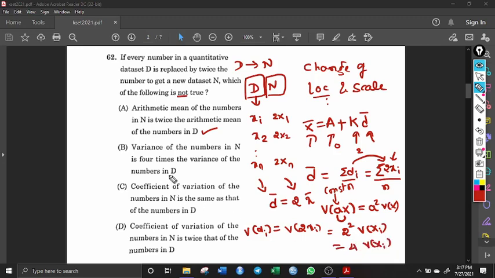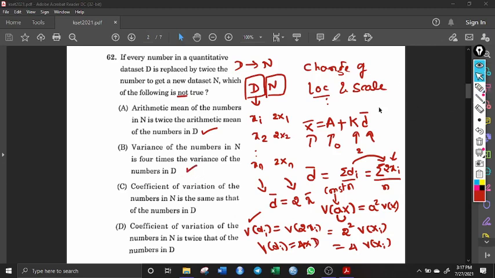Now look at the second statement. Variance of the numbers in n is 4 times the variance of numbers in D. This is true because this di is a new data set, so this variance is equal to 4 times variance of this old data set D, right? So this statement is true. Therefore, this is not the answer.